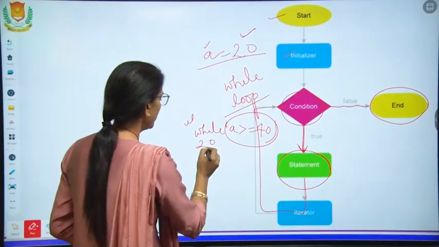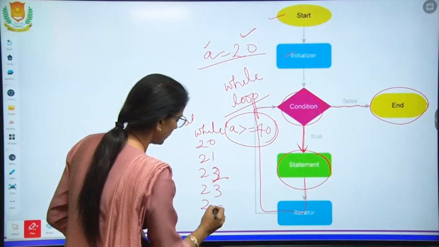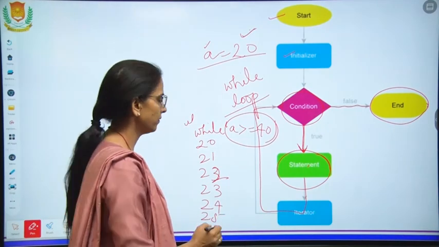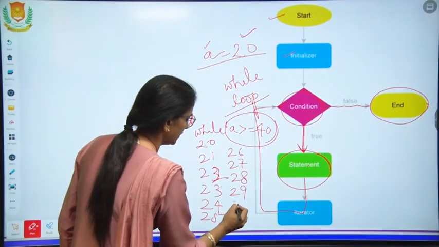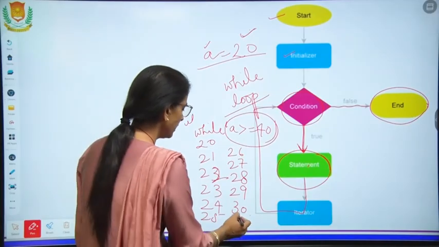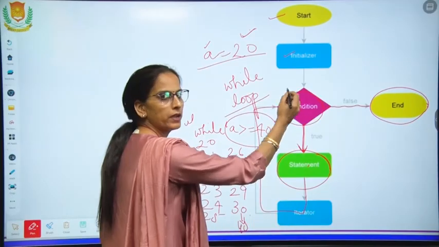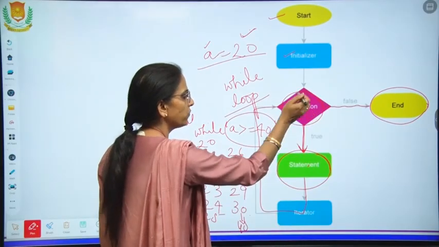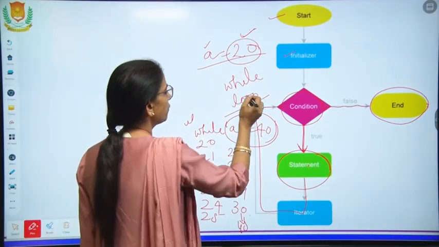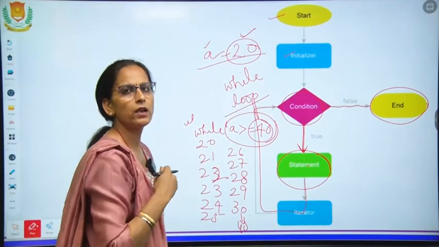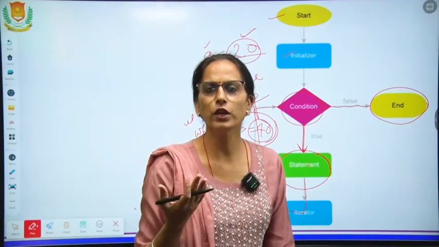So 20, 21, 22, 23, 24, 25, 26, 27, 28, 29, 30, till this becomes 40. This is the loop. Your loop will continue till this only: condition check for true, printing, then again repeating. How will this 20 become 40? By incrementing 1, 2, 3 at each step according to the user's condition.